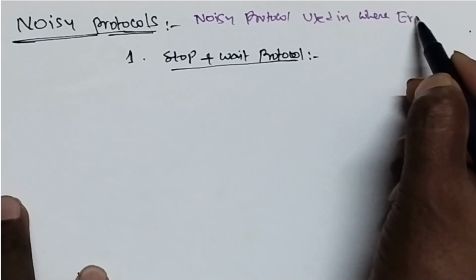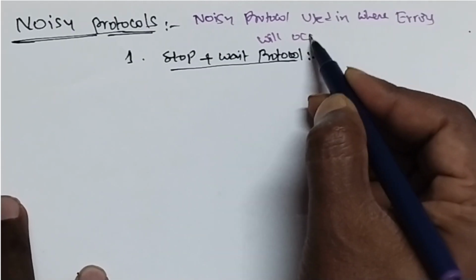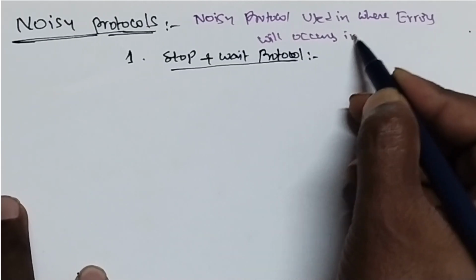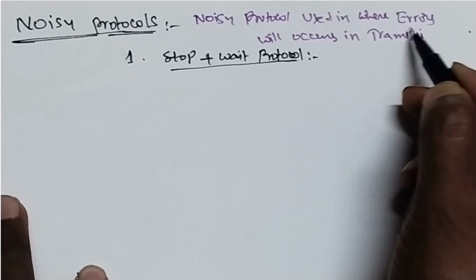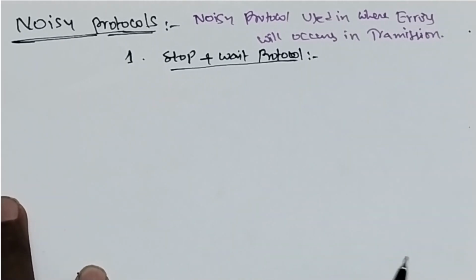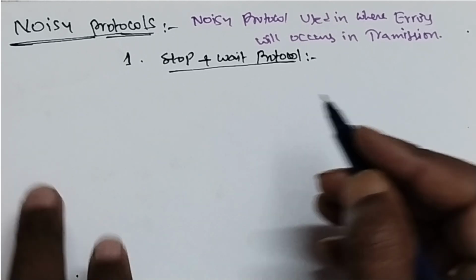Which means, when data is sent from sender to receiver, if you use a noisy channel, errors will occur. Noisy protocols are used to handle the errors that occur due to noise in the channel.